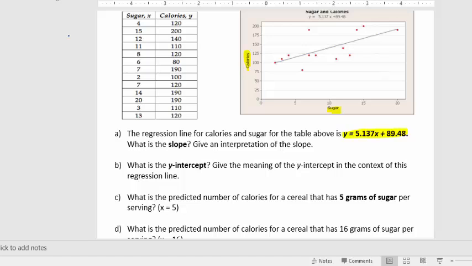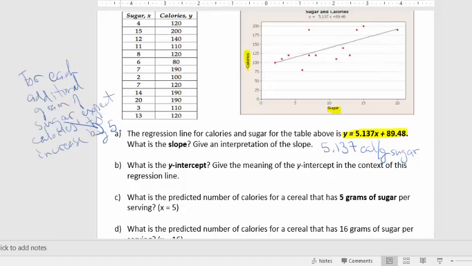So what they could then ask you for is, what is the slope? Well, the slope is 5.137. And if you remember when we did slope as a rate of change, it was always the y units per the x unit. So it's 5.137 y, which is calories, per gram of sugar. So it's 5.137 calories per gram of sugar. So what this means is for each additional gram of sugar in the cereal, you would expect calories to go up by about 5.